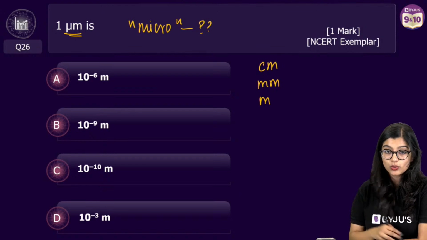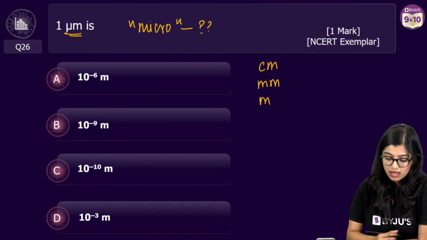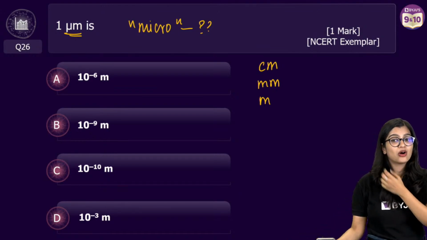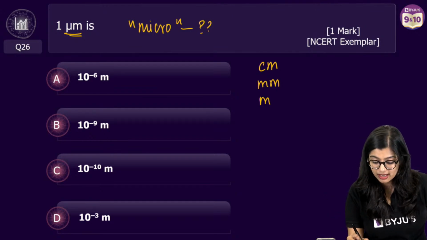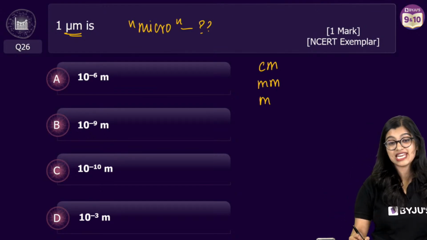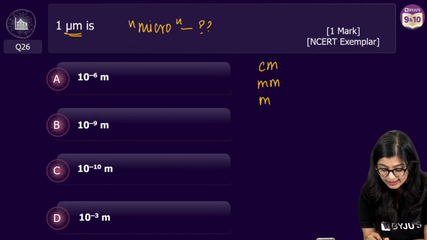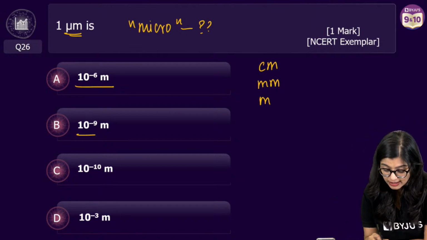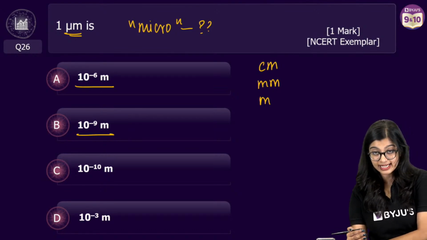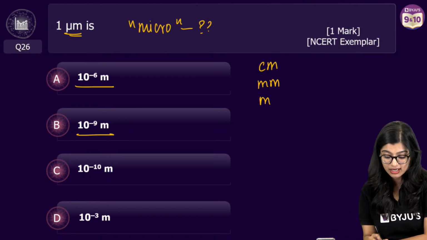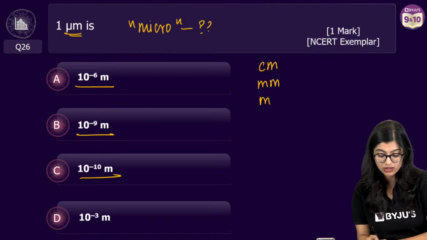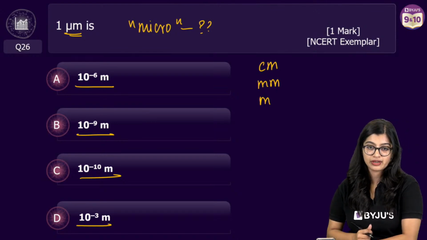I have given you a clue, right? We are talking about centimeter, millimeter, micrometer, nanometer, and it goes on like that. So here this is 10 to the power 6 meter, 10 to the power minus 6 meter, 10 to the power minus 9 meter, 10 to the power minus 10 meter, or 10 to the power minus 3 meter, right?